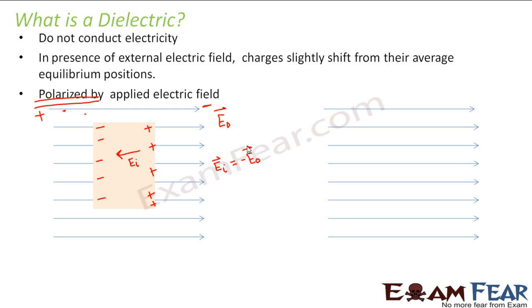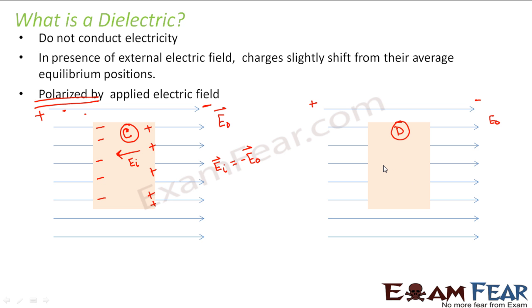But when we talk about a dielectric, here also let us assume that the same electric field is already there. Now we bring a dielectric into the picture. So here it was a conductor and here it is a dielectric. So what will happen in case of a dielectric? A dielectric doesn't have free electrons to quickly move and get settled at one end. They do not have free electrons, right? But in this case, what will happen?